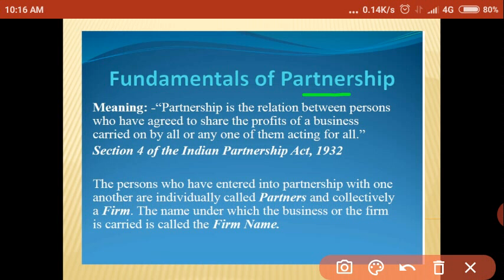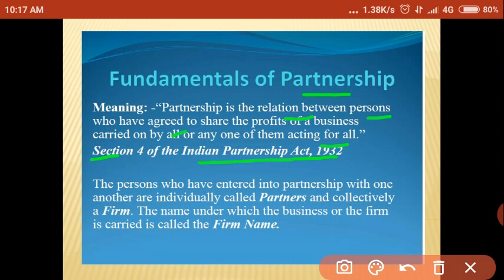So what is the definition of partnership here? According to Indian Partnership Act 1932 section 4, partnership is the relation between the persons who have agreed to share the profit of the business carried on by all or any of them acting for all. It means there should be a relation between two or more persons in the business, and these persons should agree to share the profit or loss of the business among them.